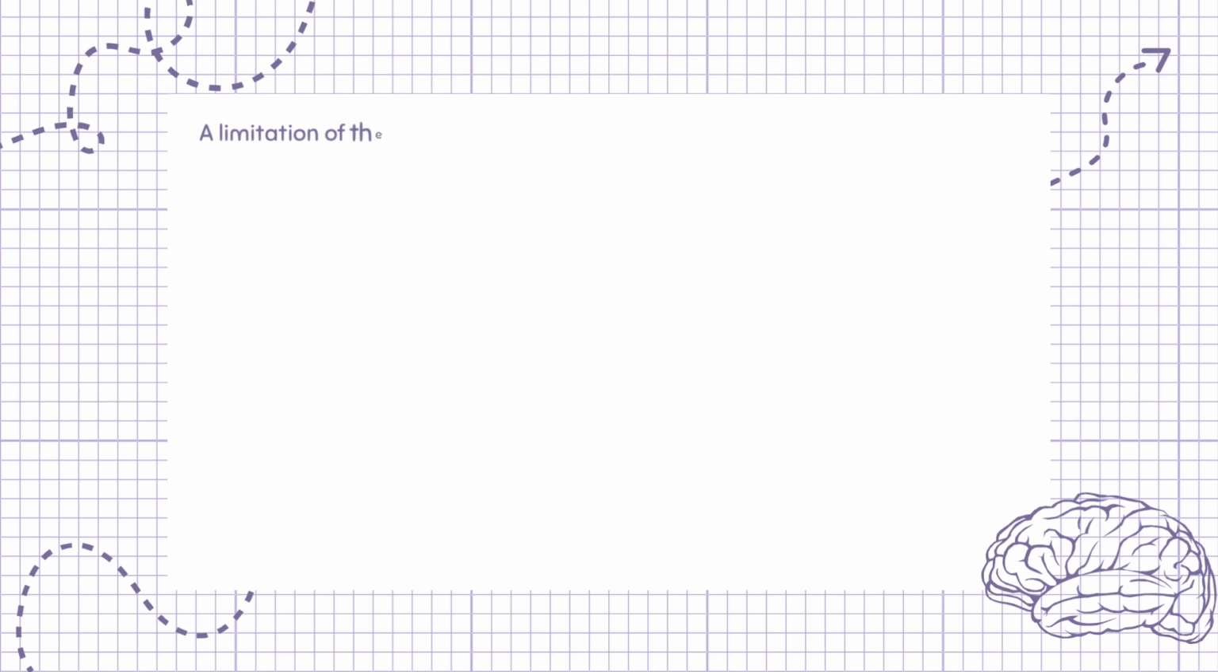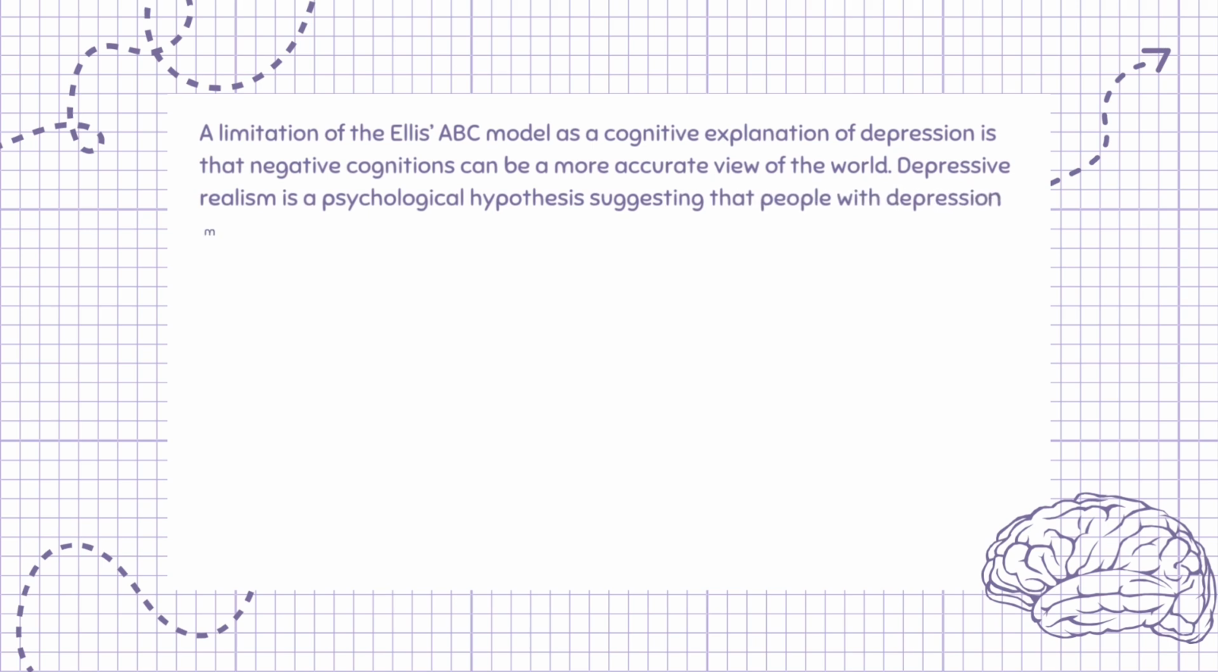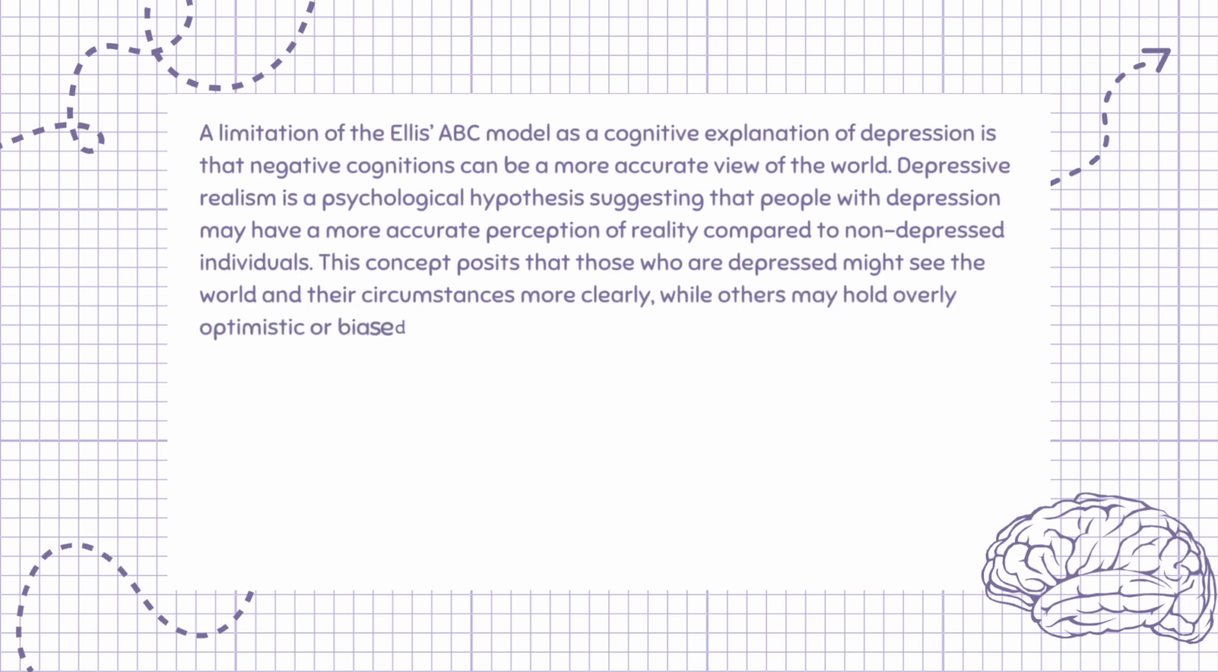A limitation of the Ellis ABC model as a cognitive explanation of depression is that negative cognitions can be a more accurate view of the world. Depressive realism is a psychological hypothesis suggesting that people with depression may have a more accurate perception of reality compared to non-depressed individuals. This concept posits that those who are depressed might see the world and their circumstances more clearly, while others may hold overly optimistic or biased views.